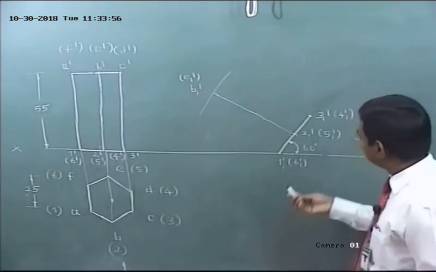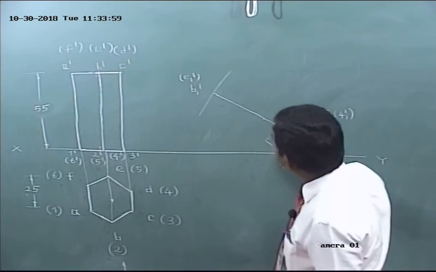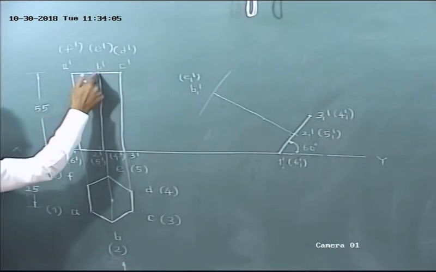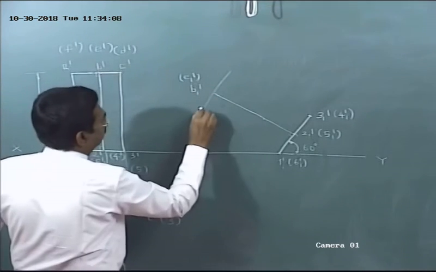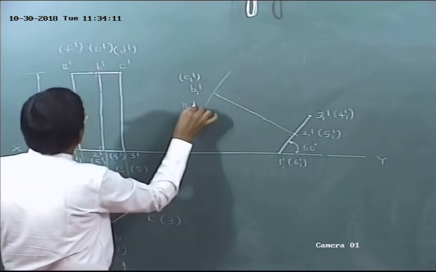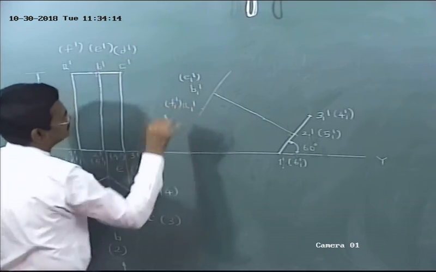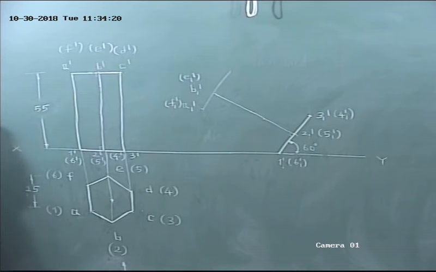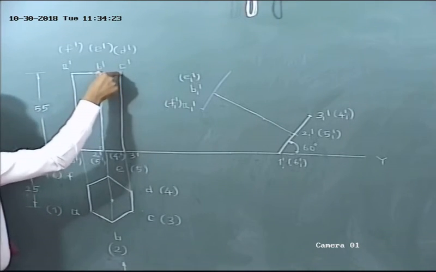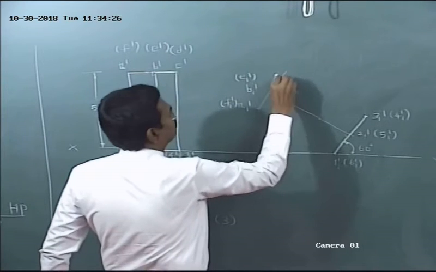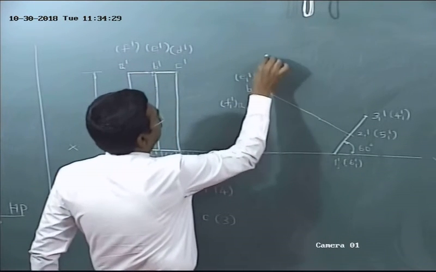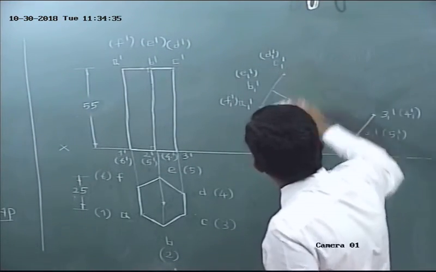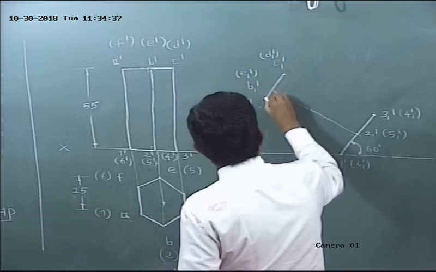How to mark all the points? It's very simple. From 1 dash, draw a vertical line. Otherwise, by using divider, measure the distance of A dash from B dash, transfer here. What is this? A1 dash. F1 dash lies on the same point but it is invisible. Then erase unwanted line, unwanted projection. Is that it? By using divider, measure the distance of C dash from B dash, transfer here. What is this? C1 dash. D1 dash is invisible. Then erase unwanted line. Darken it.